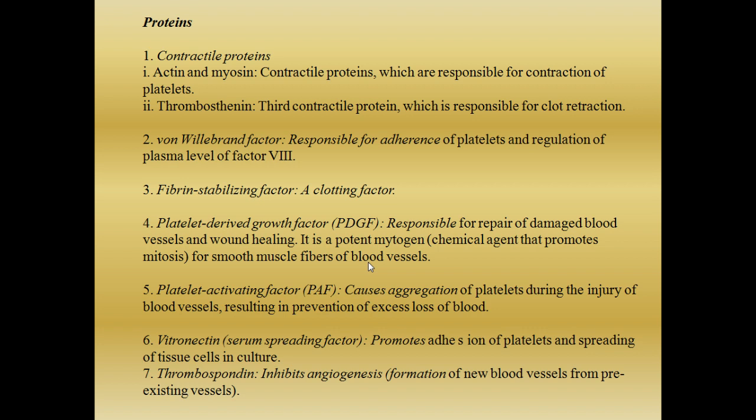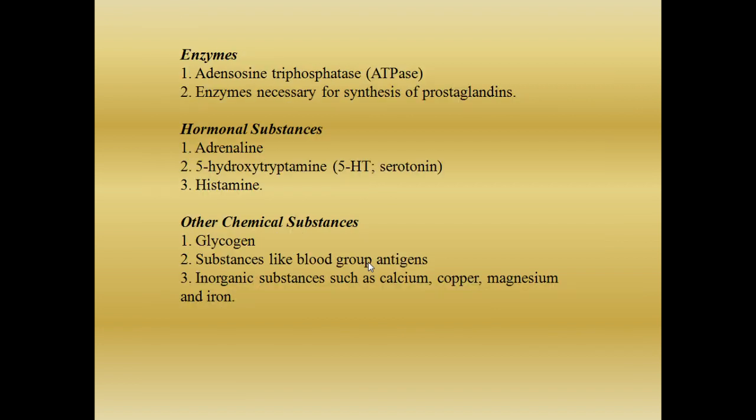inside the cytoplasm. What are they? They are contractile proteins like actin and myosin, thrombosthenin, and the von Willebrand factor. The third one is the fibrin stabilizing factor. Fourth one is the PDGF, platelet derived growth factor. Fifth one is the platelet activating factor. Sixth one is the vitronectin or the serum spreading factor. Seventh one is the thrombospondin.